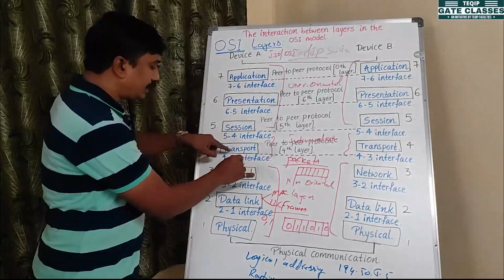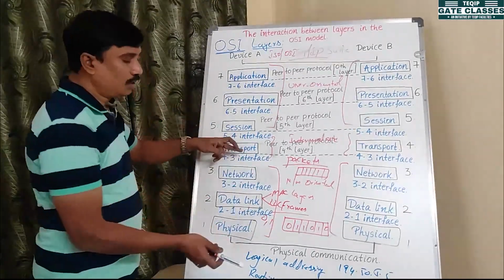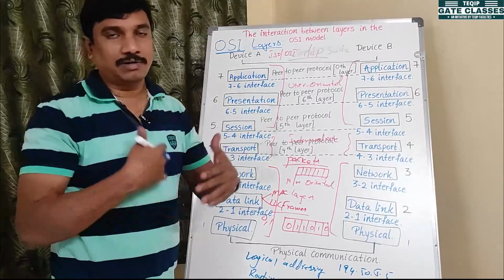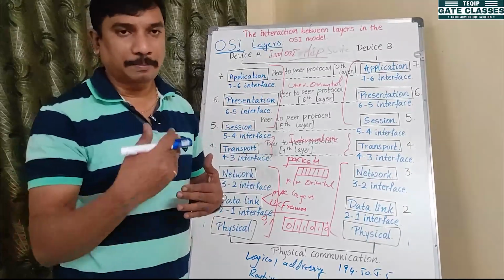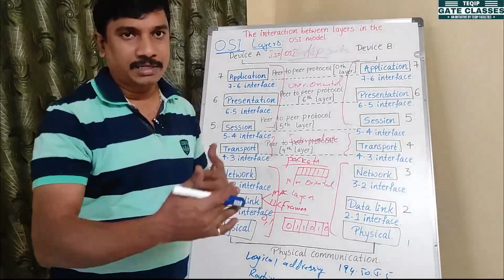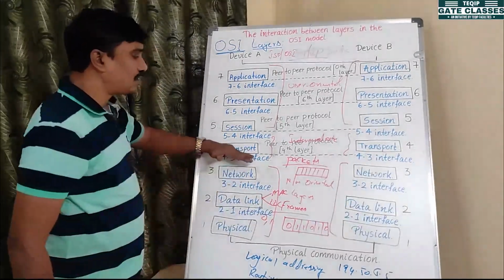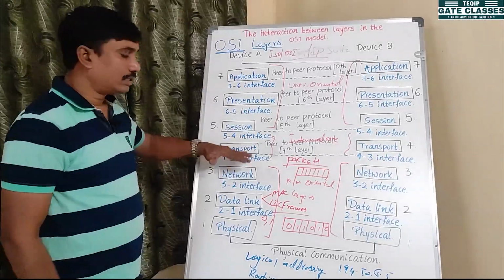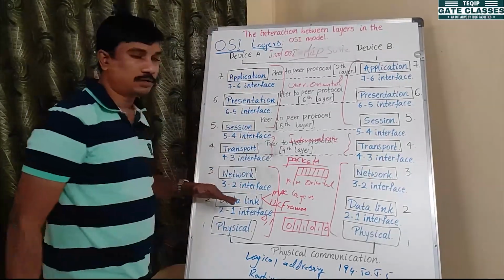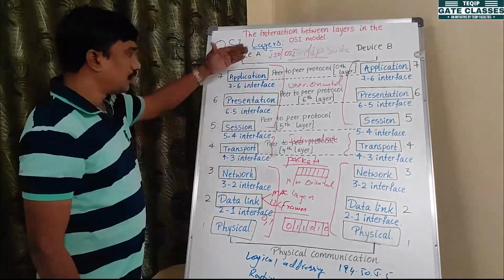Up to the network layer our data is converted into different formats: electromagnetic signals, bits, frames, packets. After that the data is not converted; the same packets go to the upper layers.